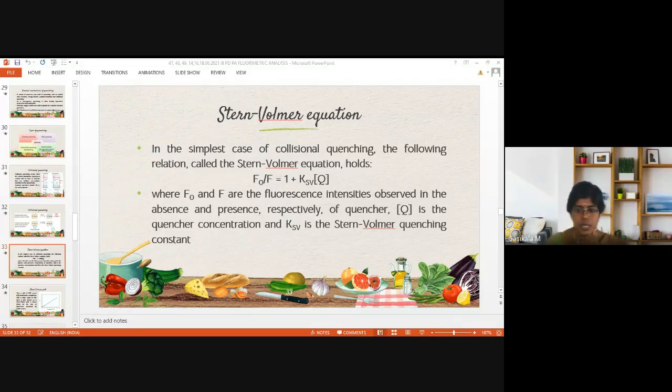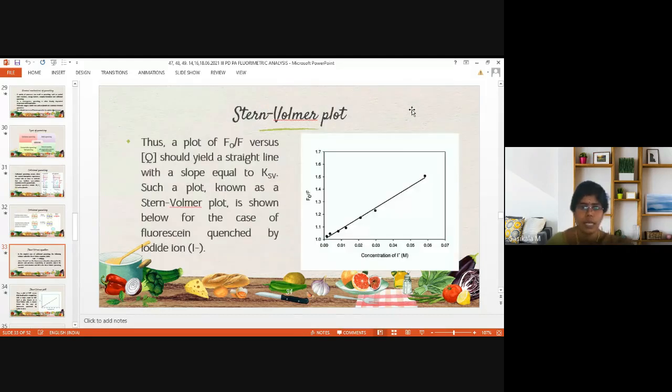So collisional quenching can be described with the Stern-Volmer equation, and you can see the reaction of quencher and fluorescent compound in a plot called the Stern-Volmer plot. Using that equation, we derive the readings for F0 over F, taken on the y-axis, and the concentration of quencher, here iodide, taken on the x-axis, that is Q. When you plot a straight line, the slope is equal to KSV.